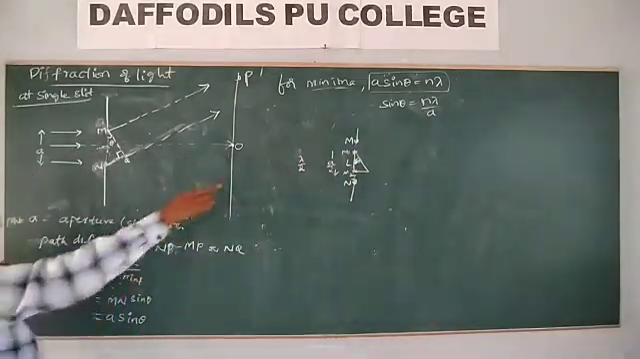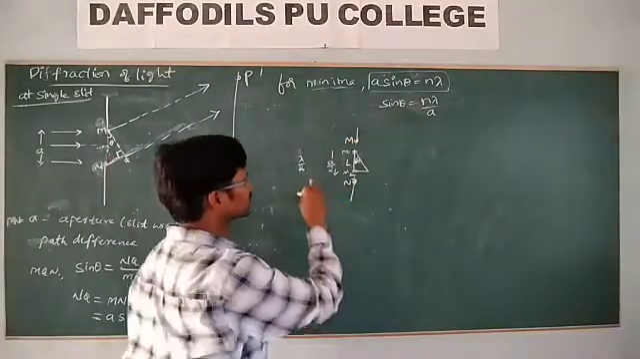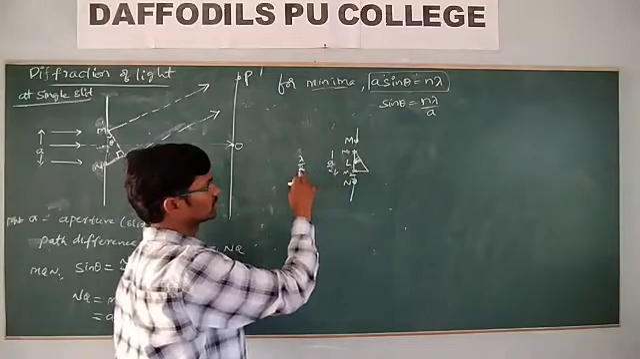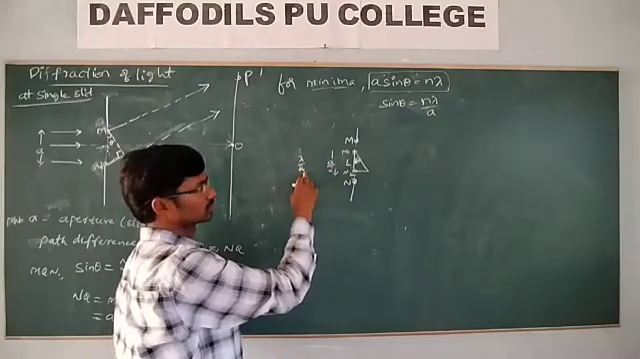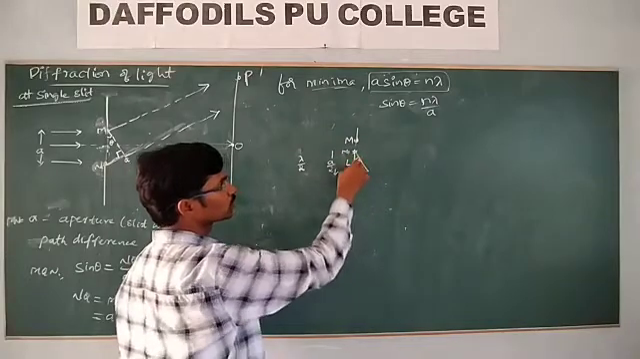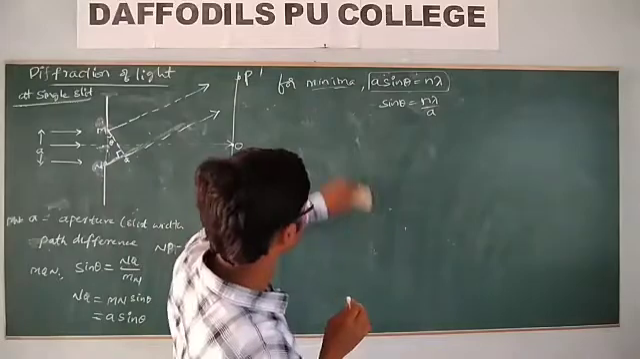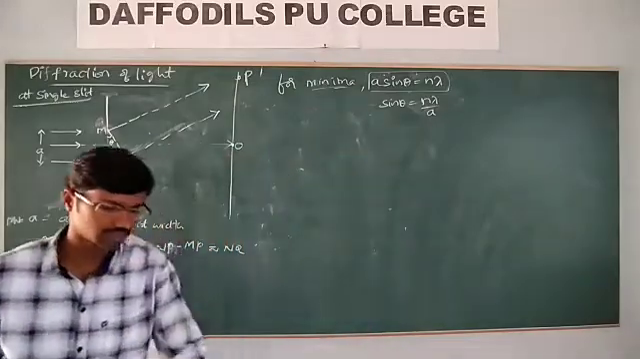Here a is directly proportional to lambda. That is for minimum. But you will get a by 2, which is nothing but lambda by 2. Now, how many parts is it made? Two parts means 2 lambda by 2. Like that, for 3 parts we will get a maxima.